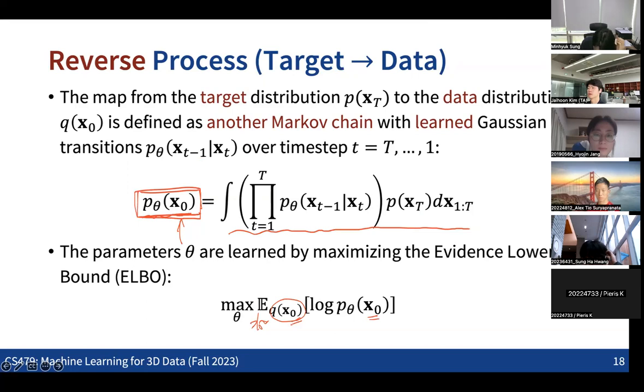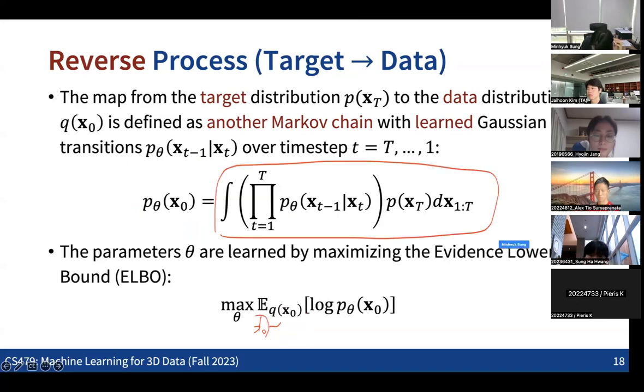So that's what we are going to do. We have multiple samples from the data distribution. From these samples, once we get this whole formulation, representing the data distribution as this kind of transition, we are maximizing the loss function, optimizing all the parameters, in a way that we can represent the data distribution as this transition.